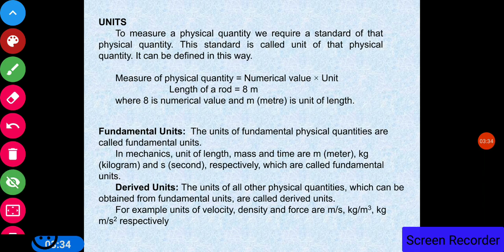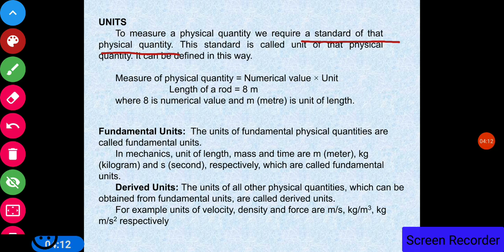Now, units. So, to measure a fundamental quantity, we require a standard of that physical quantity. For example, now suppose we want to measure the length of any object. If we simply say that the length of the object is 8, it will not have any sense. We have to say in which unit. It can be either 8 meters, 8 kilometers, 8 centimeters, or any other. So without a unit, it does not have any sense.